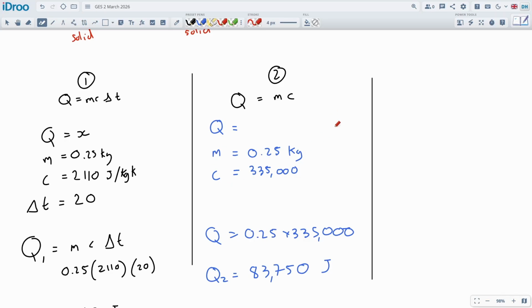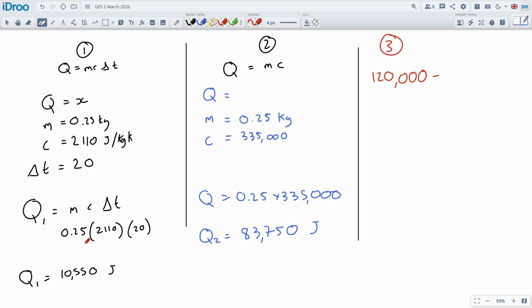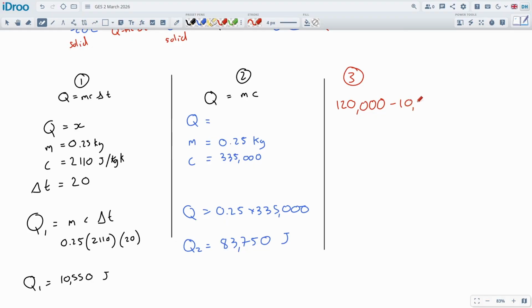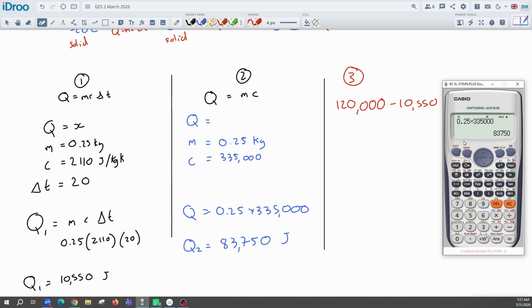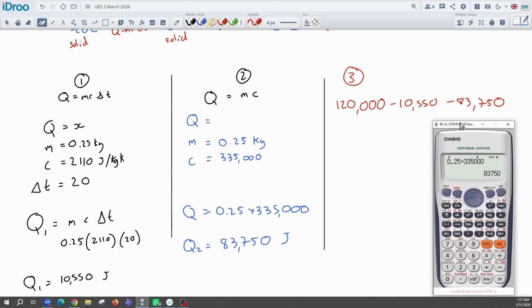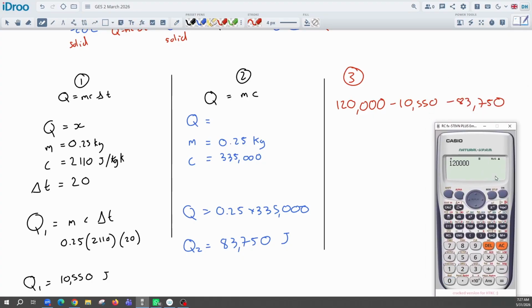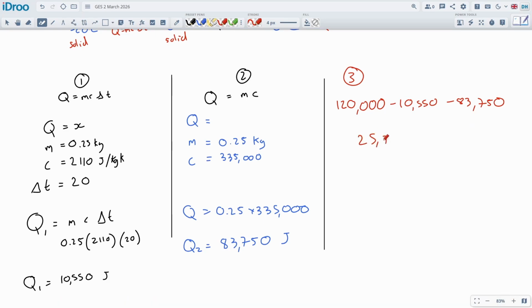So now we're going to do part three, and first of all we calculate how much energy we have left over. We're given 120,000 to start with, then we have to minus off the energy for Q1, which is 10,550, and also minus off this 83,750, and whatever's left over will go towards heating up that water from 0 degrees to a higher temperature, right? So let's get these numbers. 120,000 minus 10,550 minus 83,750 is 25,700 joules. This is how much we have left to spend in order to heat up our water.